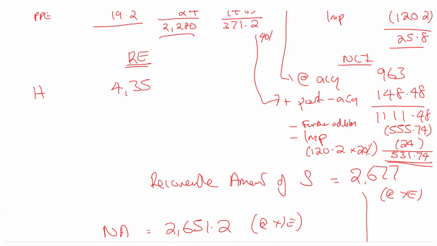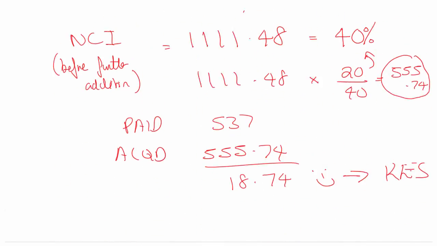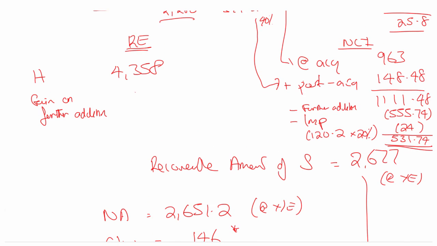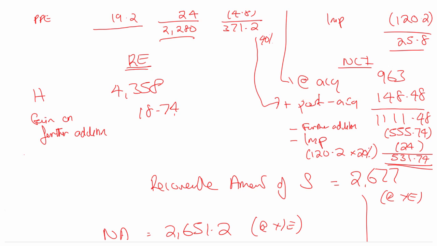Don't forget now to add on the gain on further addition. What was it, 18.74 gain I've made? Yeah, 18.74. I don't want all of S though, I just want the post-acquisition of S. So that would be 60% of that.